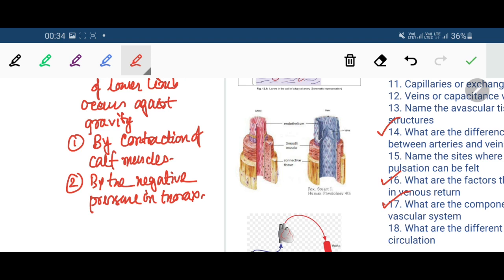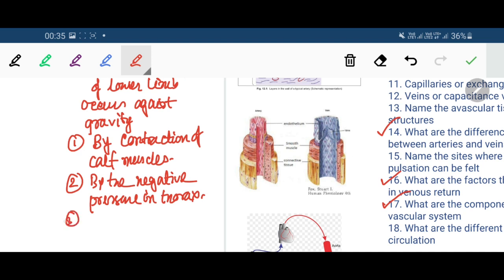Think about putting a dropper into an ink bottle: you push the dropper, and when you release the pressure, a negative pressure is created in the dropper and the ink enters from the pot into the dropper. The same thing occurs in the human. When we take a breath, the chest expands, and this negative pressure sucks the blood through the veins against gravity.